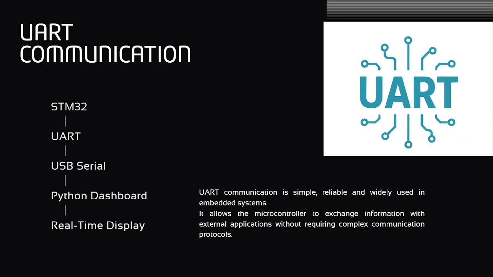The Python application continuously receives UART messages. It processes the incoming data and updates the dashboard in real time. This allows the user to visualize all important vehicle parameters while the simulator is running. Why do we use UART? UART is simple, reliable, and widely used in embedded systems. It allows the microcontroller to exchange information with external applications without requiring complex communication protocols.